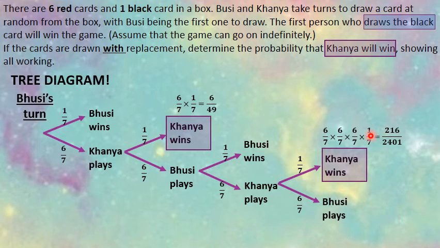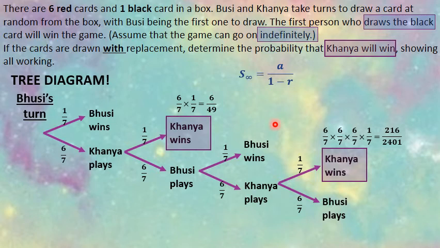Can you see we are generating a sequence where our first term of our sequence is 6 out of 49 and our second term is 216 out of 2401. We could repeat this tree diagram indefinitely, but as you can see, we don't have time or space for that. So we've actually already got enough information to answer this question. And can you remember the question said this game can go on indefinitely? So if you just see the word indefinitely and you're in doubt, write down the sum to infinity formula.